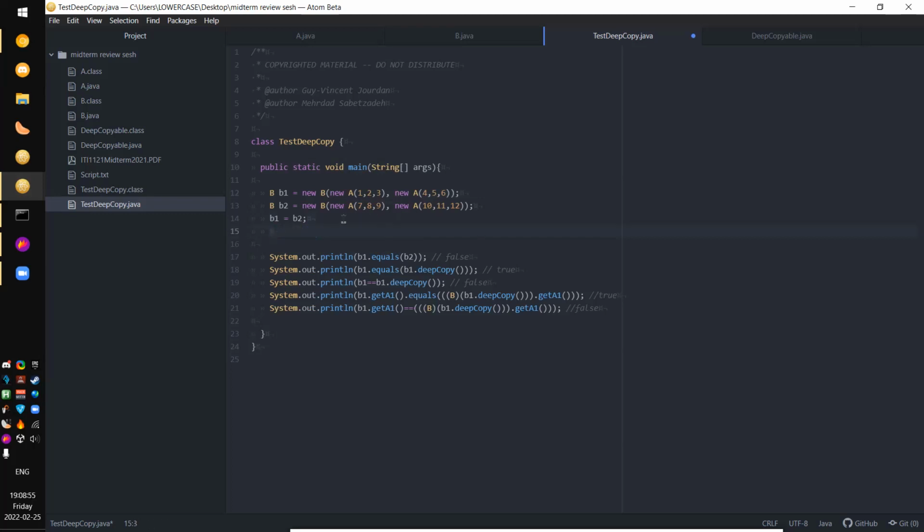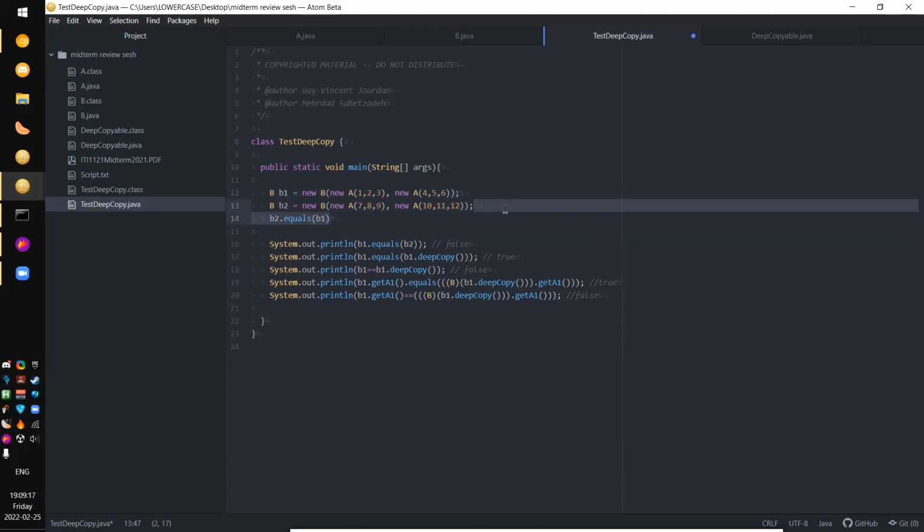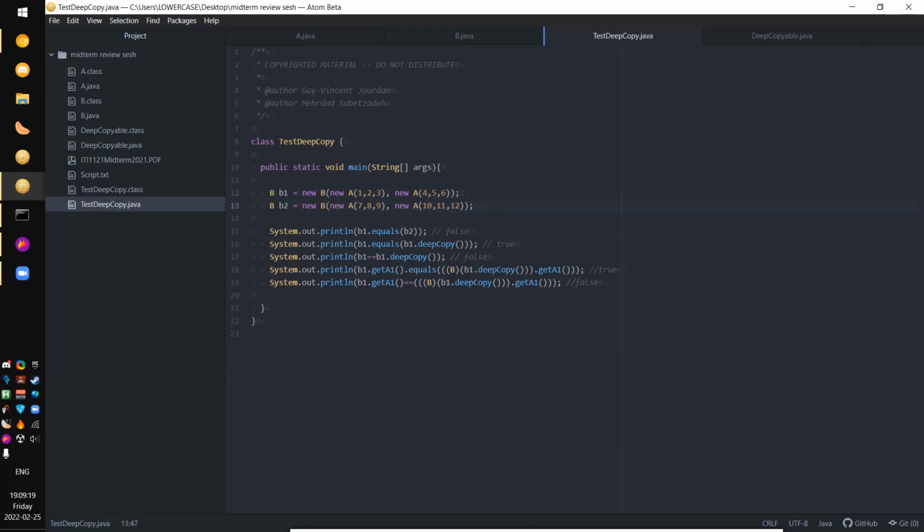What a deep copy is: they don't have the same pointer, but they have the same contents. So if we initialized B2 with all the parameters that we gave that happen to be in B1, you would now have a deep copy of B1 and B2, and that is what .equals compares. So if B2 had all of the same stuff as B1, B2 .equals B1 would return true. That is your deep copy for you.